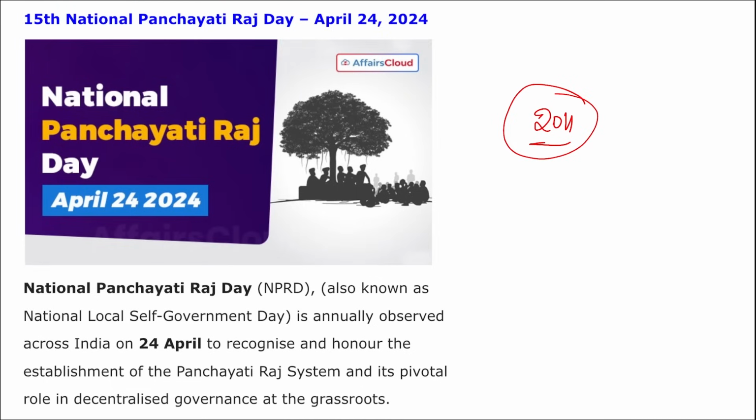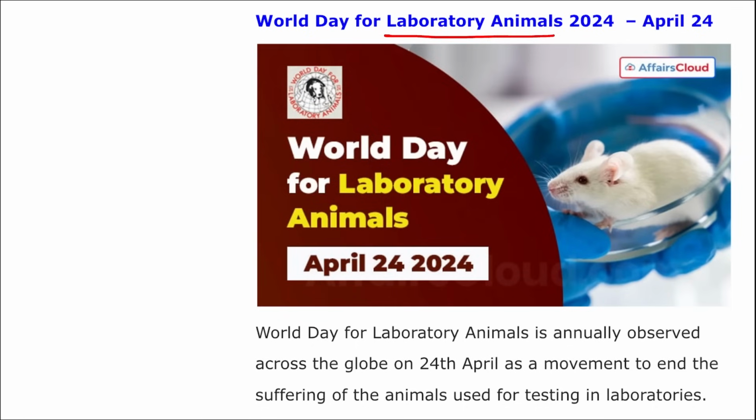Then moving on, friends, next is your World Day of Laboratory Animals, observed on 24th of April. This day is basically observed as a moment to end the suffering of the animals that are used for testing in laboratories. The observance supports the mission of the National Anti-Vivisection Society. And World Day for Animals in Laboratories 2024 is observed on 24th of April. Correct? And also in 1979, NAVS, that is National Anti-Vivisection Society, established 24th of April every year to be known as World Day for Laboratory Animals, also Lab Animal Day. Correct? Take a note of this.